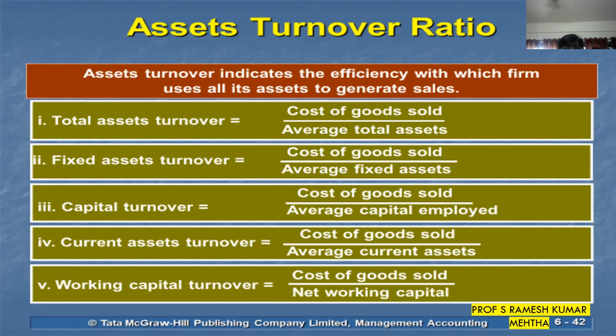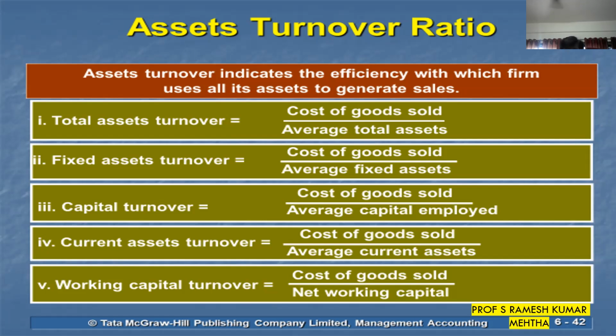Next one is working capital turnover. With how much working capital are you able to generate sales? Working capital is nothing but current assets minus current liabilities. There is a separate session I will be conducting on working capital as we move into the next classes. So with a minimal amount of working capital, whether you are able to generate a huge amount of sales or not is what we measure from the working capital turnover ratio.